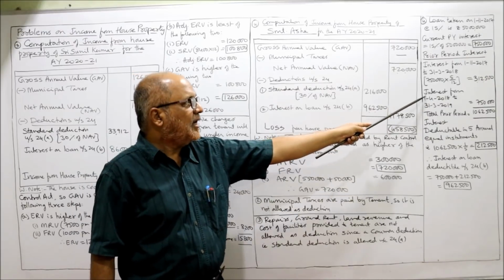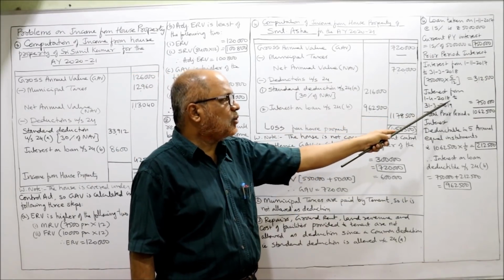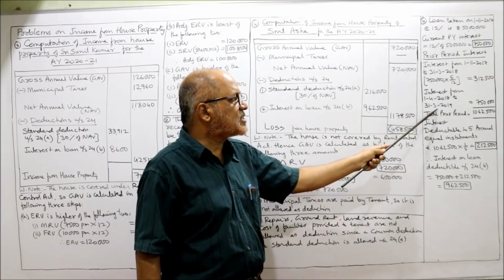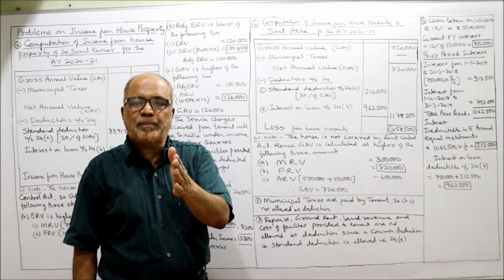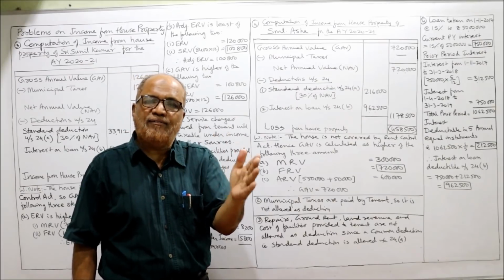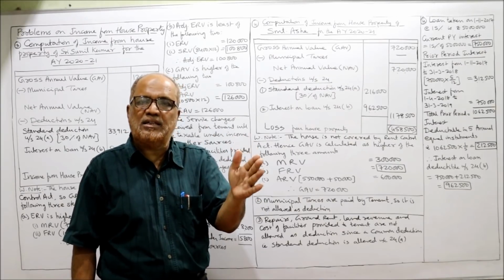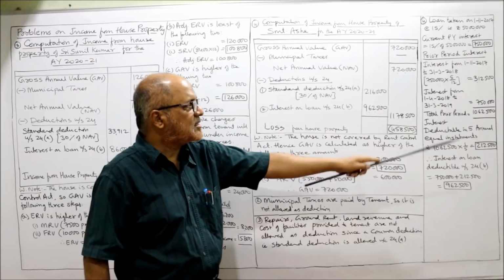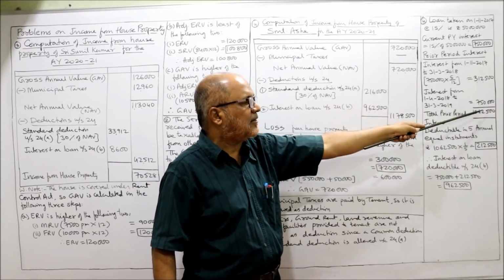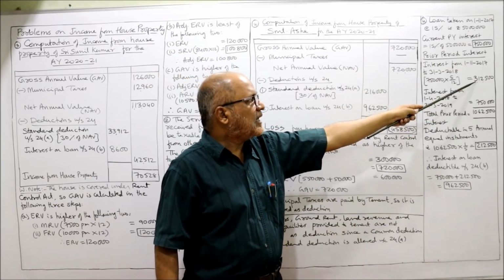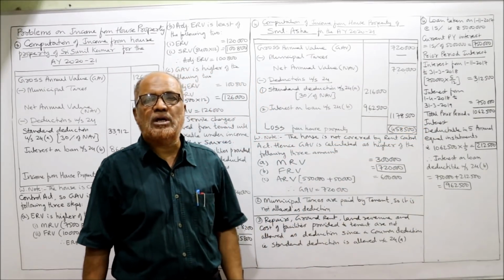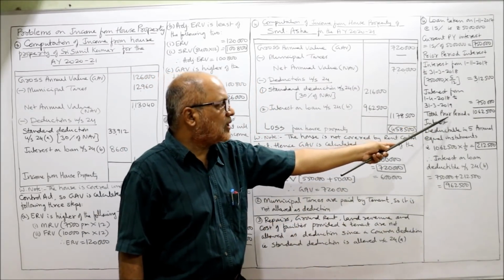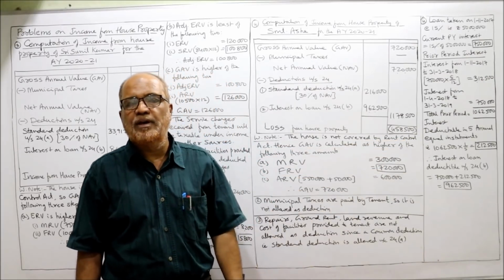Now next year, interest from 1st April 2018 to 31st March 2019, 1 year interest. 1 year interest is 7 lakh 50,000. Already we have calculated. Now take the total. 3 lakh 12,500 plus 7 lakh 50,000, 10 lakh 62,500. This is the total prior period interest.